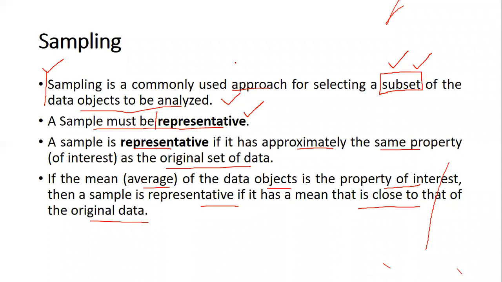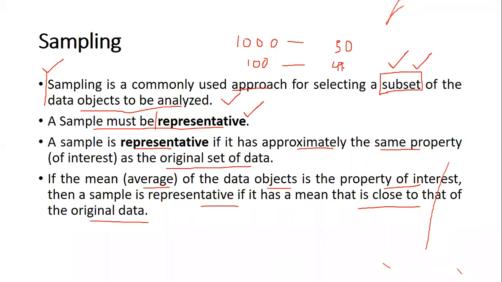For example, we have 1,000 data units. The mean of these 1,000 data units is, let us say, 50. Among these 1,000 data units, you pick 100 as a sample. The mean or the average of these 100 should also be very close to 50, for example, 49.5.